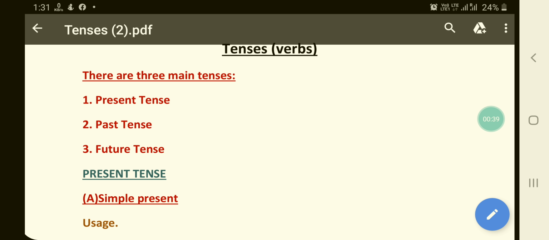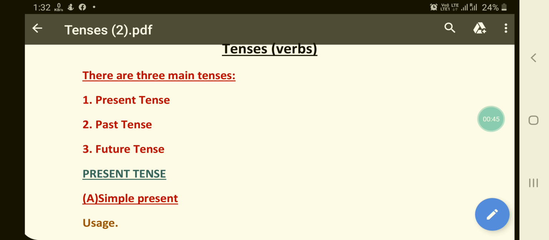Now, before I start with the chapter today, let me tell you what a tense is. What do we mean by the term tense? Children, the term tense denotes the form of a verb which shows the time at which an action happened. So the tense shows two things. Number one, the time of the action. Number two, state expressed by the verb.